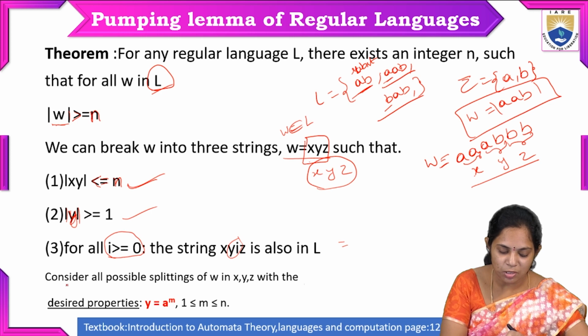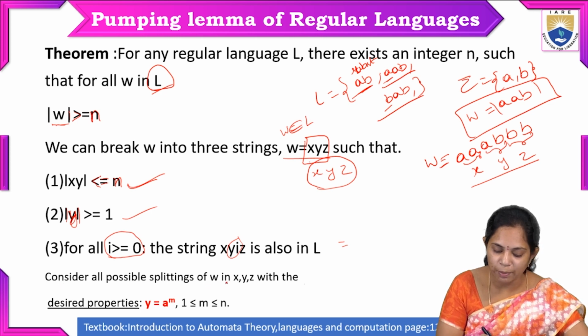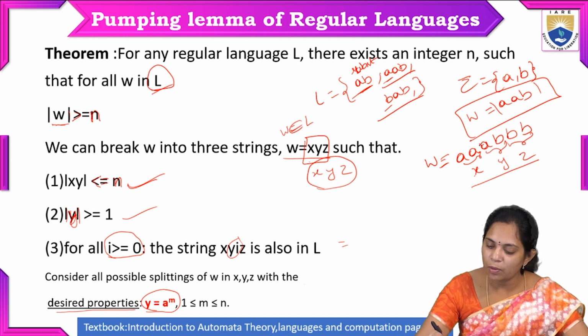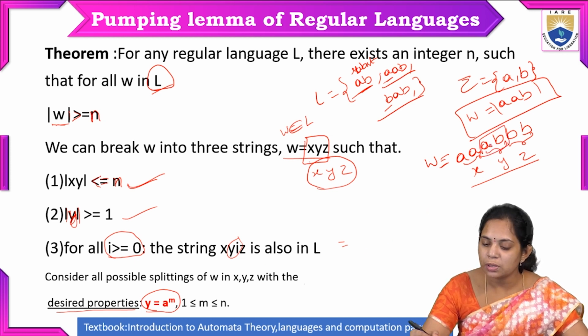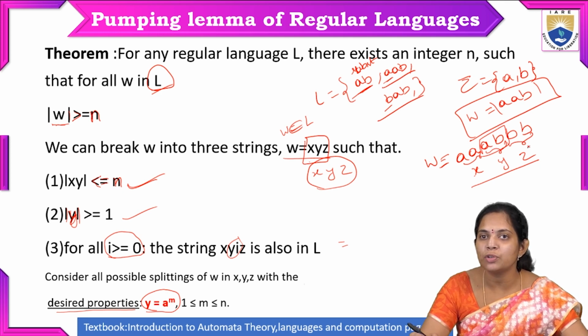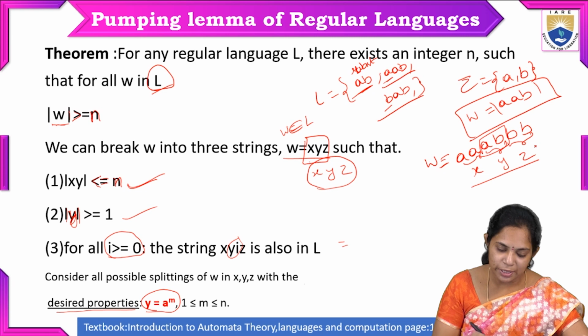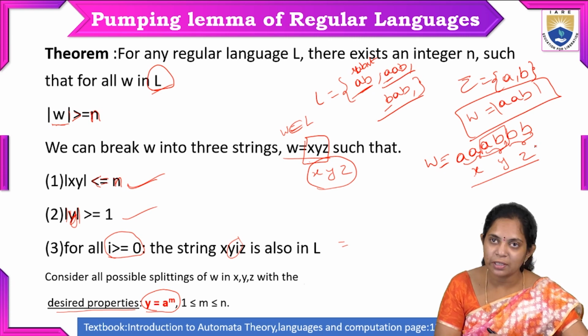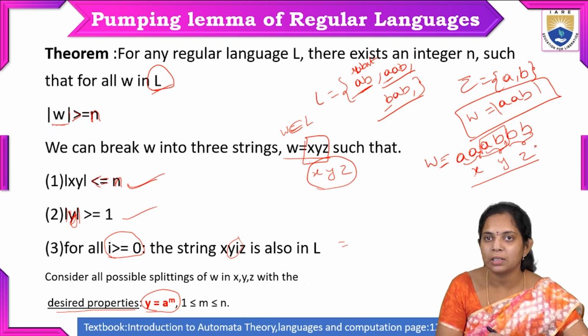Here we consider all the possible splittings of W into XYZ with the desired properties. Desired properties in the sense that the y we have taken is a combination; in case two input symbols are there, it should be a combination of the two input symbols. Then we will get the correct answer whether this language is regular or not.